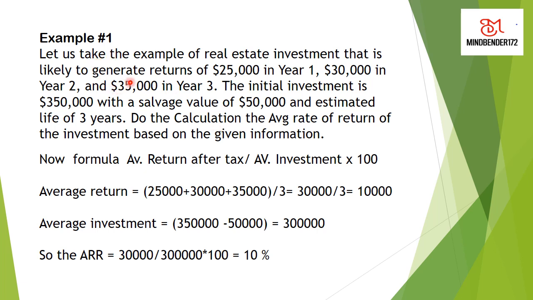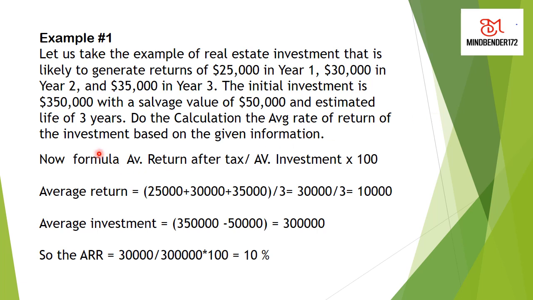Let's assume that a company generates profits or returns of 25,000 in year 1 and 30,000 in year 2, and similarly 35,000 in year 3. The initial investment given here is 350,000 with a salvage or scrap value of 50,000. The estimated life is 3 years. So how do we calculate the average rate of return on the investment based on the given information?